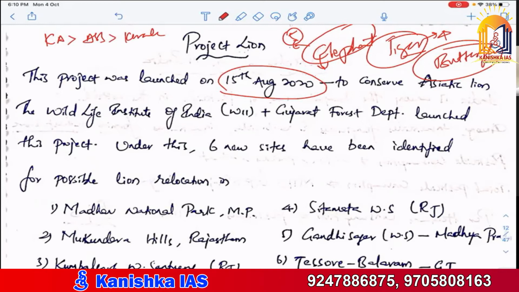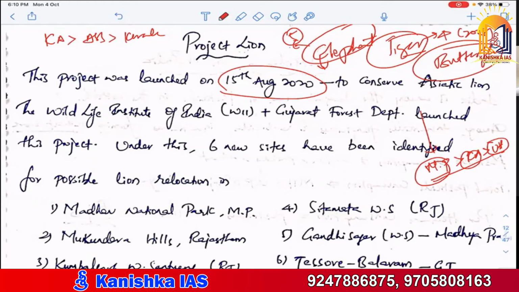And there is the tiger census, which happens every 4 years. The last census was done in 2018. The highest number of tigers is present first in MP, Madhya Pradesh. That is the reason why it is important. MP, then Karnataka, then Uttarakhand, because you have Corbett Tiger Reserve and Dudhwa Tiger Reserve. Many tiger reserves are there in Uttarakhand. So first is MP, then Karnataka, then Uttarakhand, in tiger population.